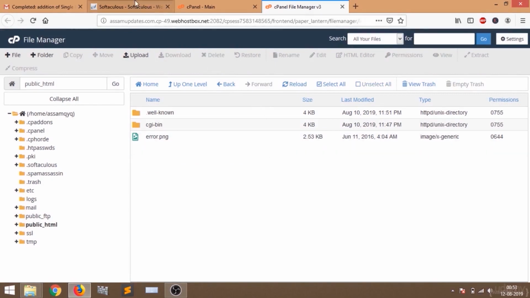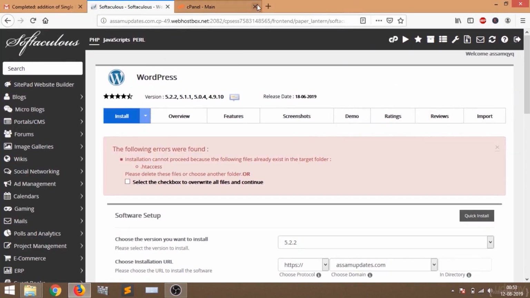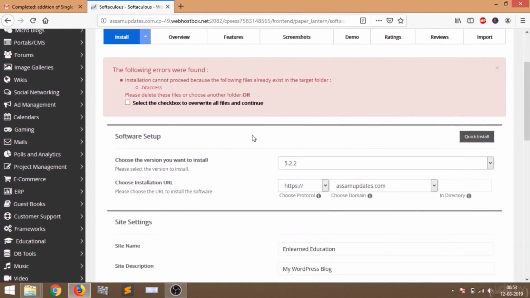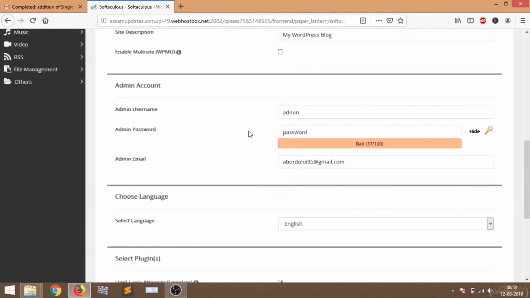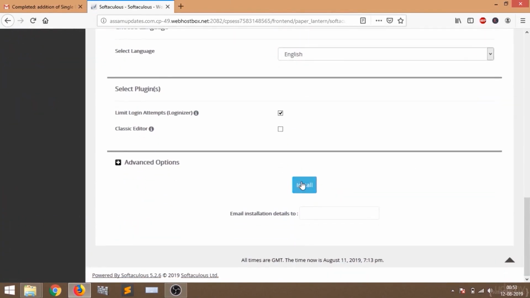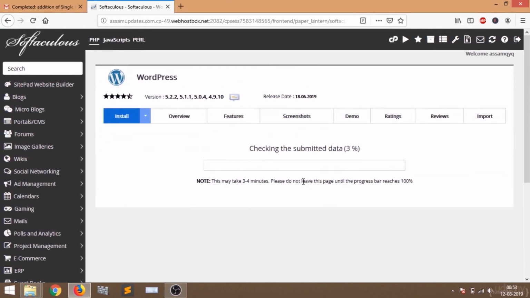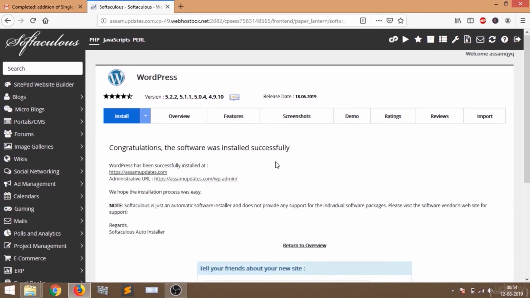Now we are going to go back to our WordPress installer and select install again. Now wait for some time. You might have to wait for 3 to 6 minutes for the installation to be completed. Okay, WordPress has been installed successfully on our server.